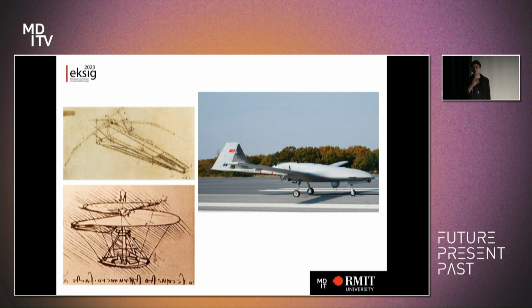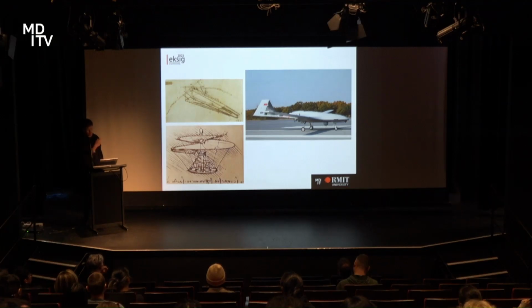You're looking at what was prevalent in media at the time, and unfortunately the conflict in Ukraine was just starting to kick off. There's a lot of talk about these new systems that were being deployed, and the air vehicle you can see on the right is called a TB2 Bayraktar, which is a drone.